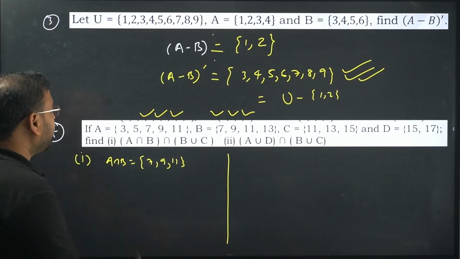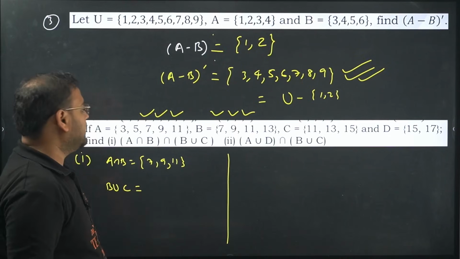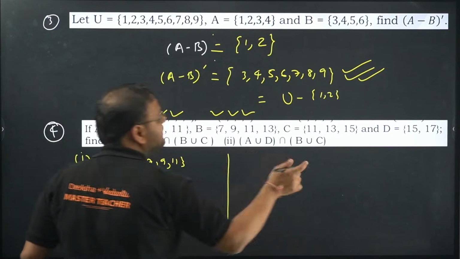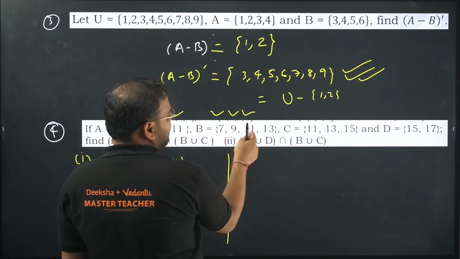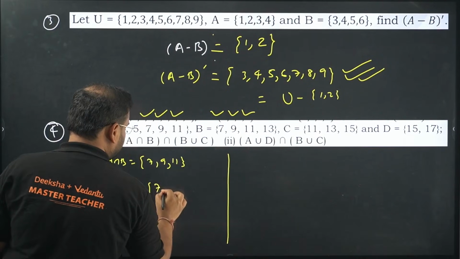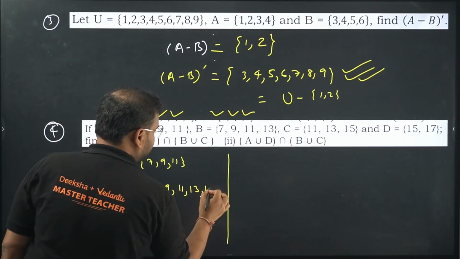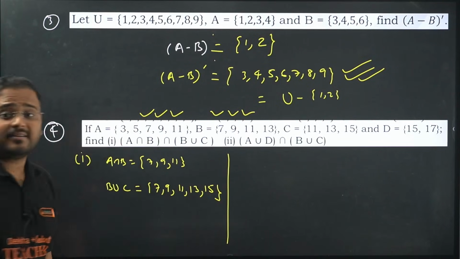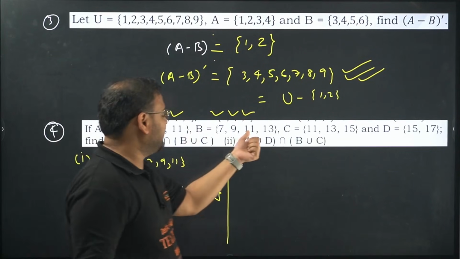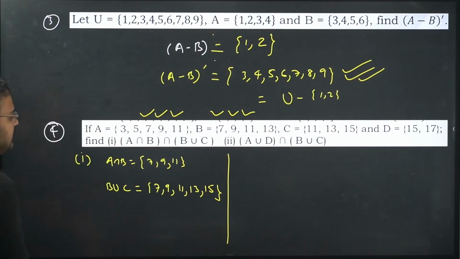Okay. Now union of B and C. B is here, C is here. Union means, sir, everything without repetition. So 7, 9, 11 repeats, and 13 also repeats. So right here, 7, 9, 11, 13 and 15. Did I repeat it? I have not, okay? 7, 9, 11, 13 from here, and 15 only is the non-repeating element from the C.